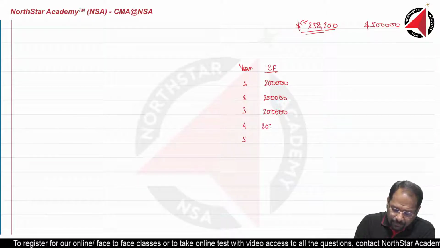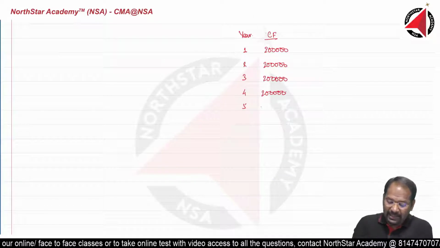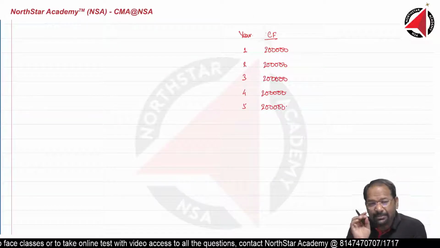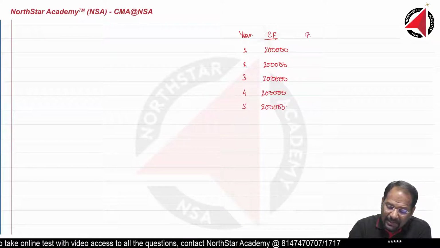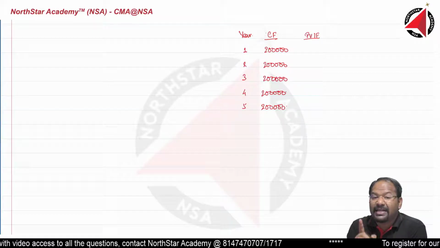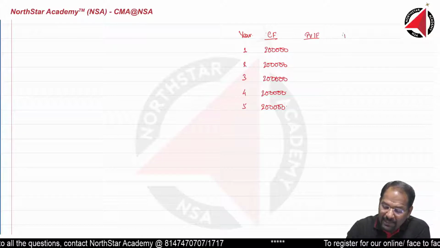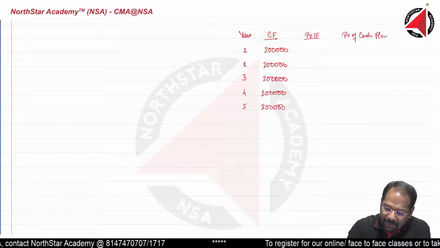Now, I am telling you behind the scene what is happening, how the formula is derived, so that you understand this is nothing great, this is basic mathematics. Now, here we are using present value interest factor, not annuity. Present value interest factor we are using, and here we are computing present value of cash flow.